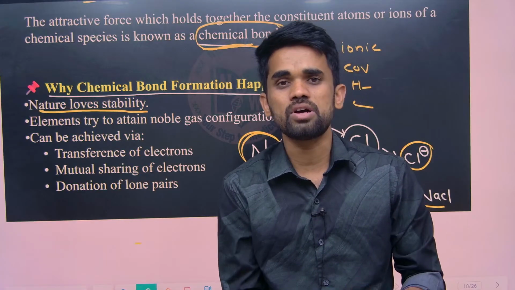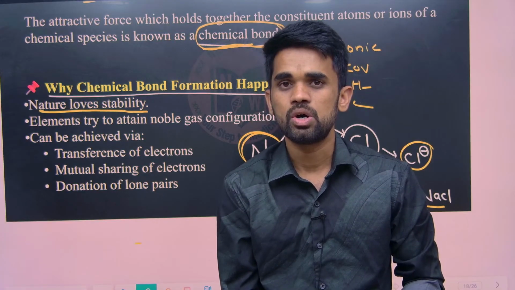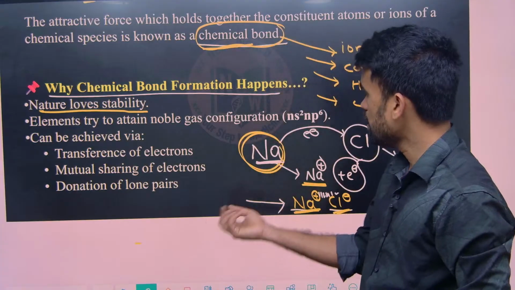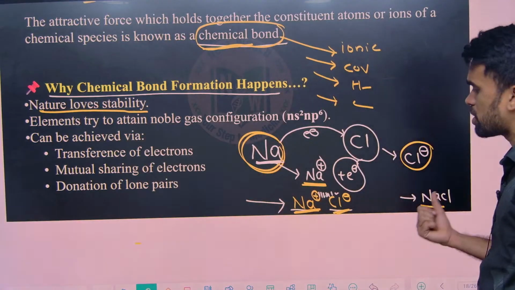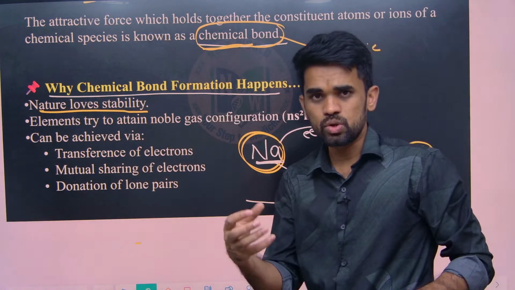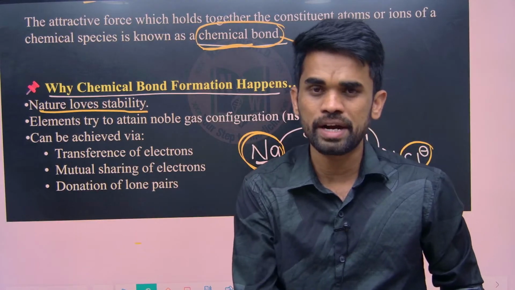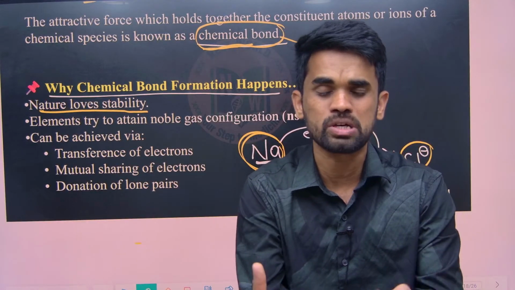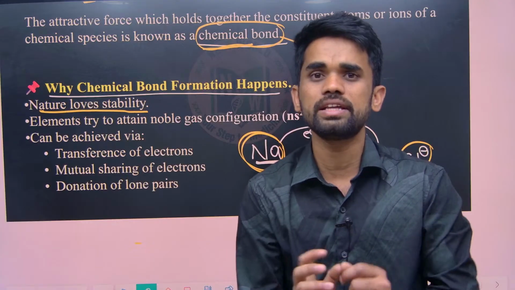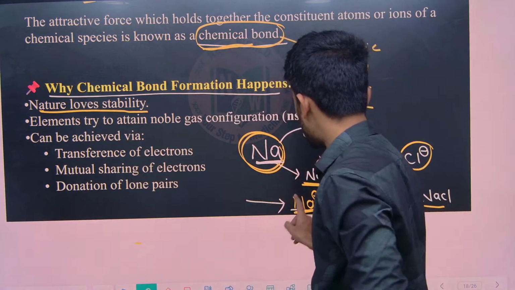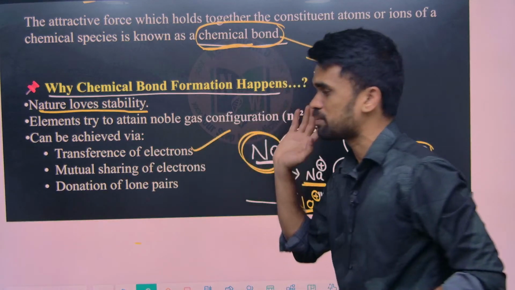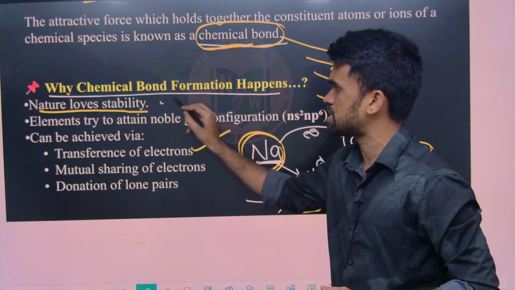So during this process anything may happen. Here, in order to form a sodium chloride compound, what is happening? The sodium atom loses an electron and chlorine gains an electron. There will be positive and negative charges holding them together. So here transfer of electrons is taking place. Nature allows stability.